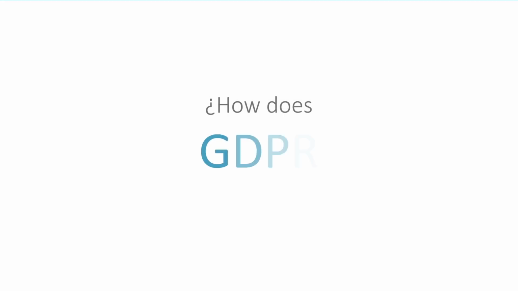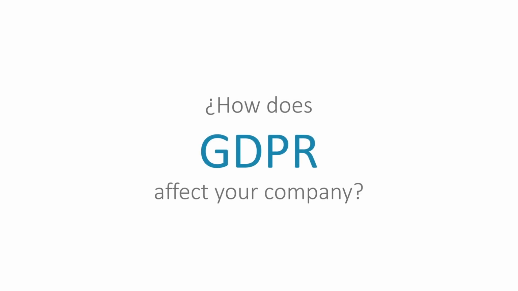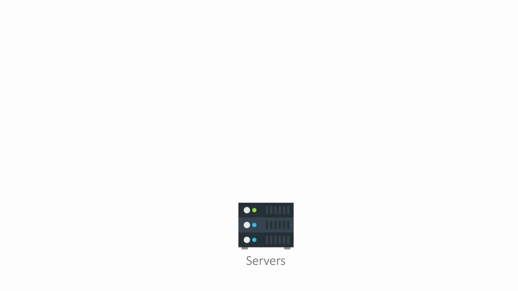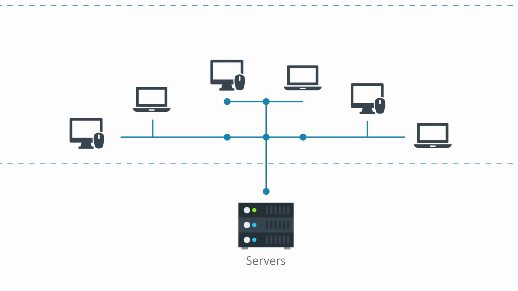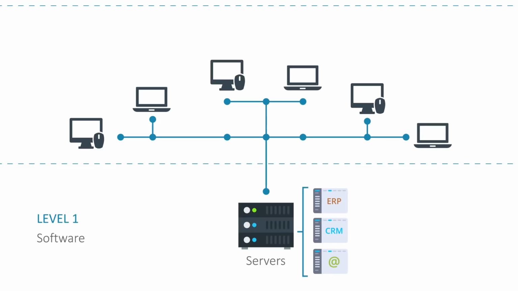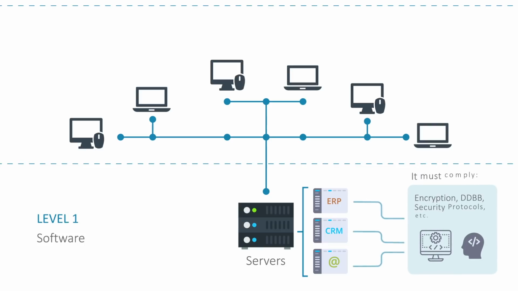But how does GDPR affect your company? Let's suppose that this is your company. Here, the server is used by different work areas. One of the levels affected by the GDPR is the software. All software used in the company, whether it be email, CRM, ERP, or others, must comply with the GDPR guidelines. Therefore, they must meet certain requirements for encryption, use of database, etc.